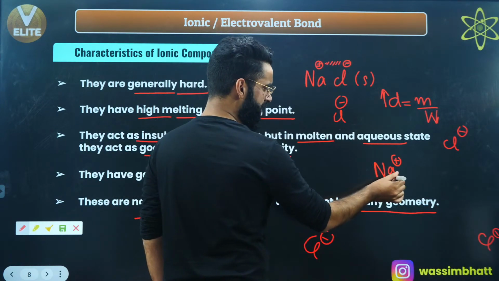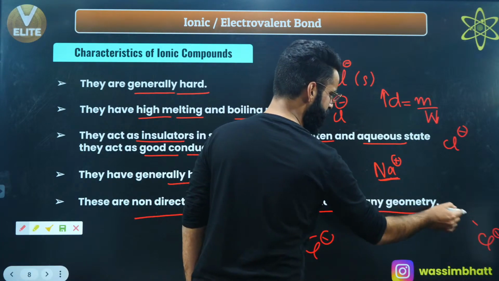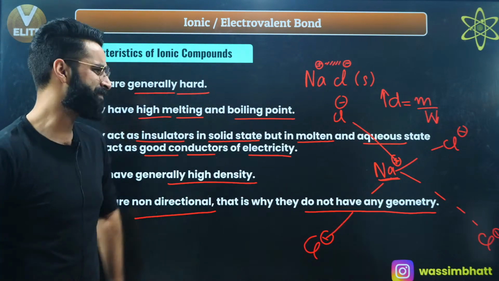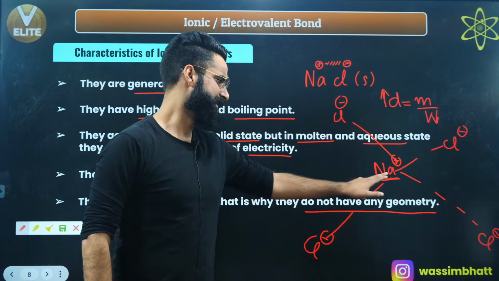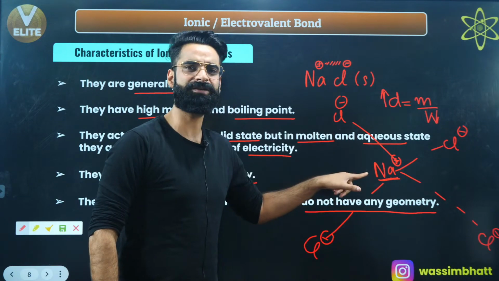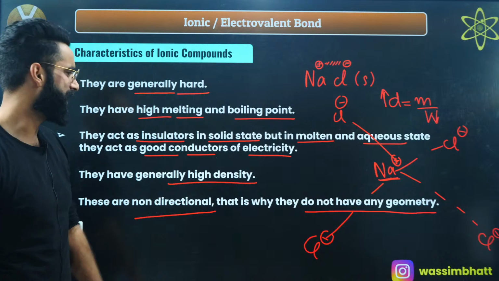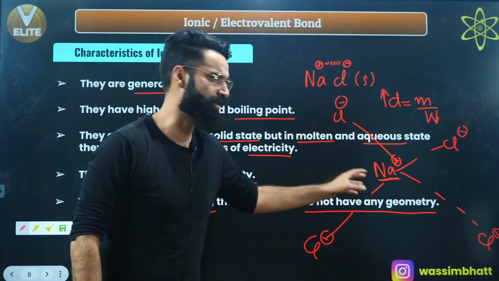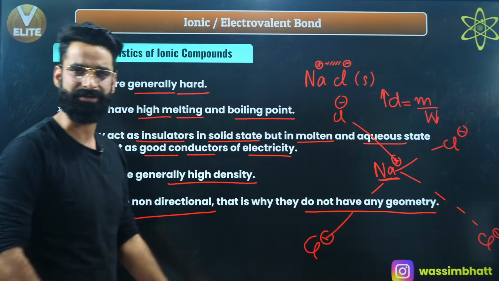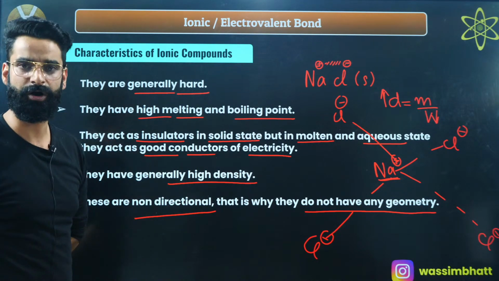Is this Na positive going to attract only one Cl negative towards itself? No way, right? This is positive, this is negative. It's going to attract this one, even this one, even this one. Irrespective of where these Cl negatives are, this Na positive is going to attract every Cl negative towards itself. So, is this force of attraction in a particular direction? Is it unidirectional? No, it is non-directional. It attracts all the oppositely charged ions towards itself, which makes it non-directional. That's why ionic compounds do not have a particular geometry.